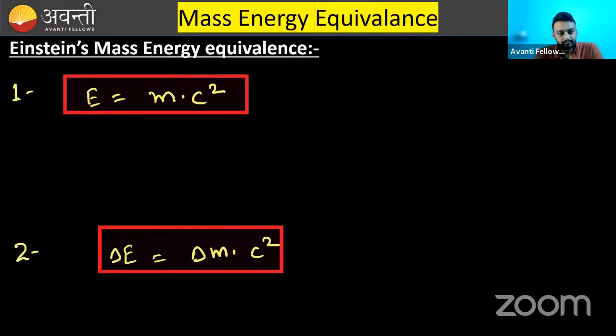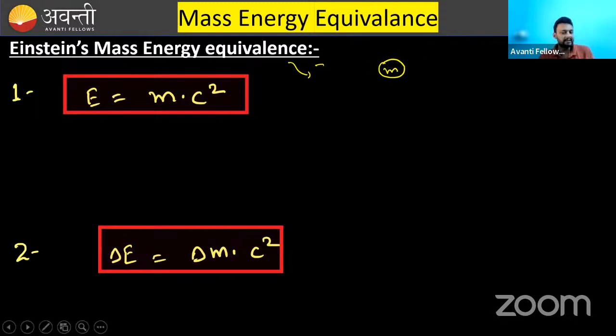Moving further. Now there comes the most important relation of the chapter: Einstein's mass energy equivalence. I have mentioned two formulas. Look at the first formula, Einstein's mass energy relation. You need to understand the statement of Einstein. According to him, suppose there is a mass m.